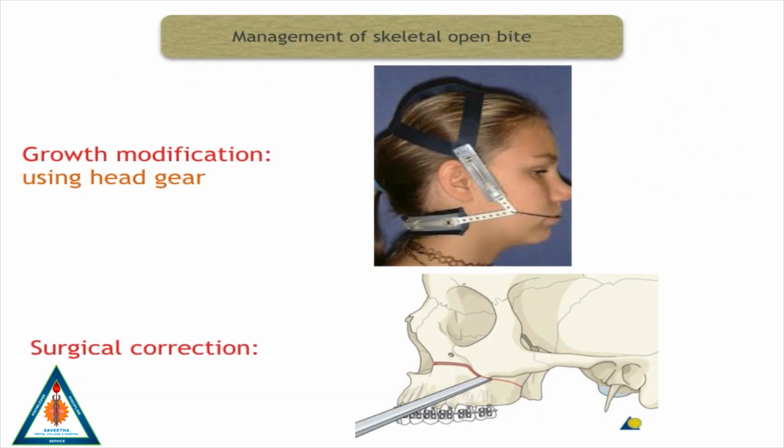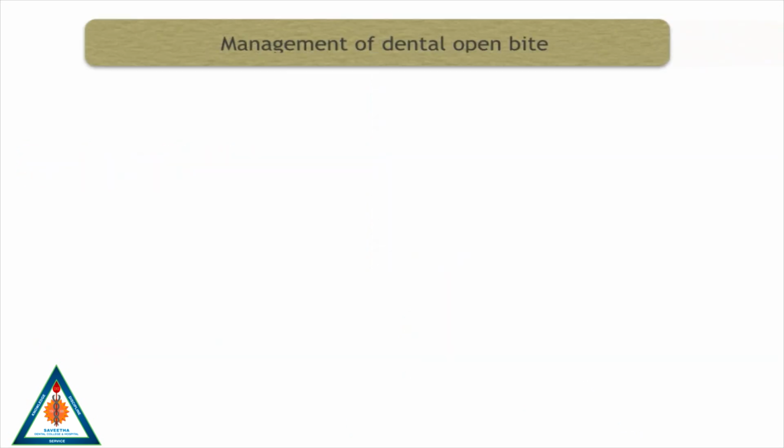Management of a skeletal open bite is normally done by growth modifications using a headgear in case of growing patients, or surgical corrections by orthognathic surgery in case of adult patients.